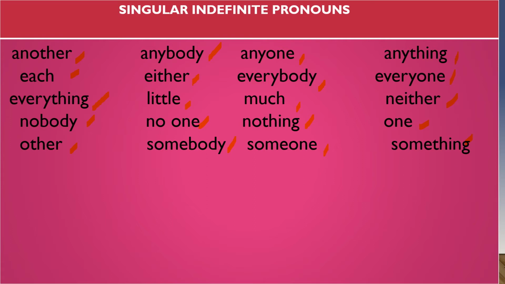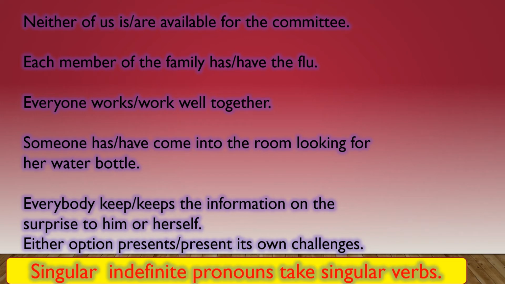Okay. One more thing: we have to follow one important rule when we write a sentence with singular indefinite pronouns. What's that? With all the singular indefinite pronouns, we should use singular verbs in the present. It means singular indefinite pronouns take singular verbs. Neither of us, neither is the singular indefinite pronoun. A singular indefinite pronoun takes what? Singular verb. So "is" is the right answer, "are" is the plural verb. So a singular indefinite pronoun takes a singular verb here.